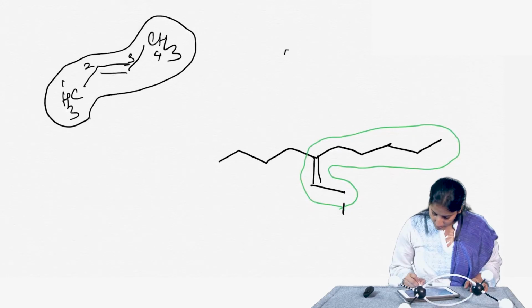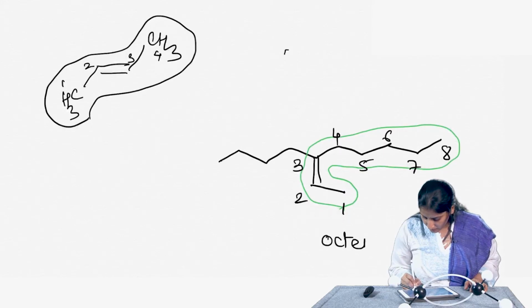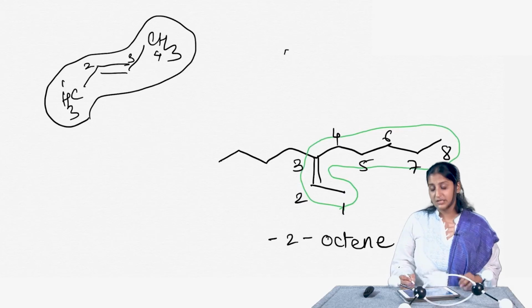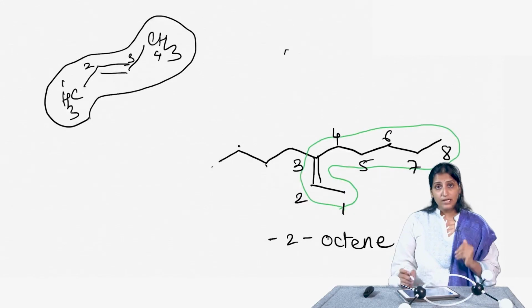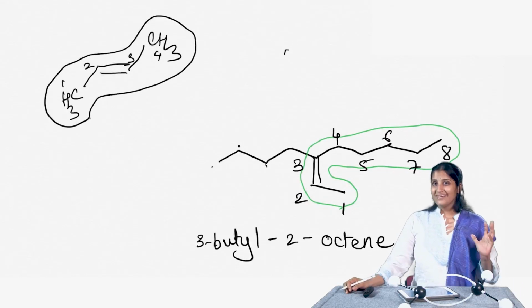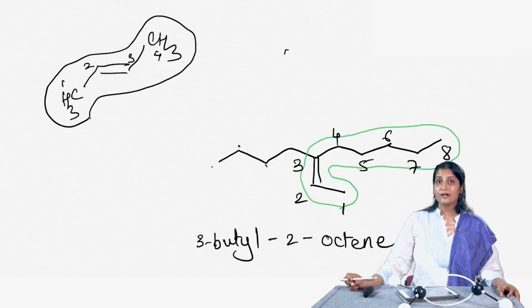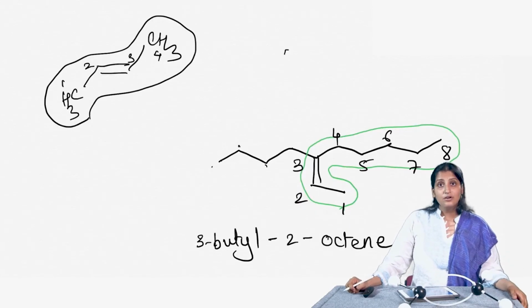So, I have 1, 2, 3, 4, 5, 6, 7, 8. This is an octene molecule. In fact, this is a 2-octene molecule, because the double bond starts at position 2. On position 3, you have 1, 2, 3, 4, so a butyl group is present. So, this will be 3-butyl-2-octene. But as we said before, we are still not complete with our nomenclature, because we have to specify whether it is E or Z.